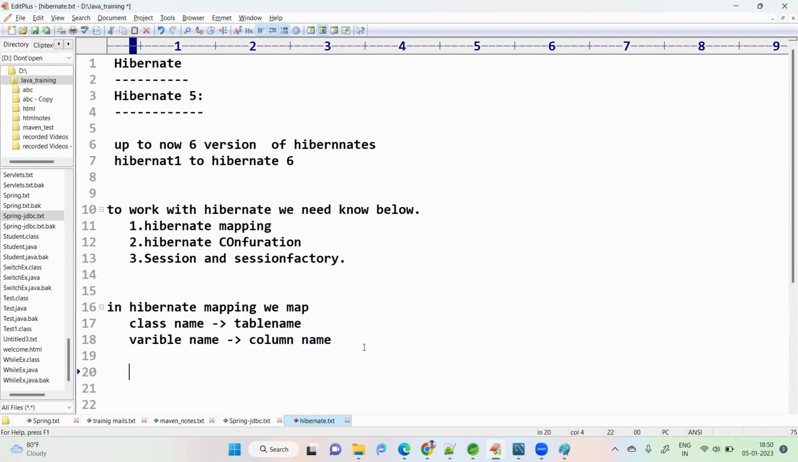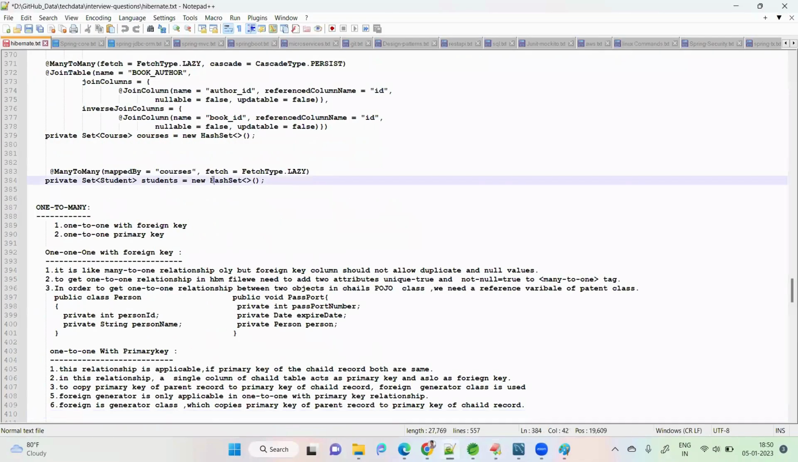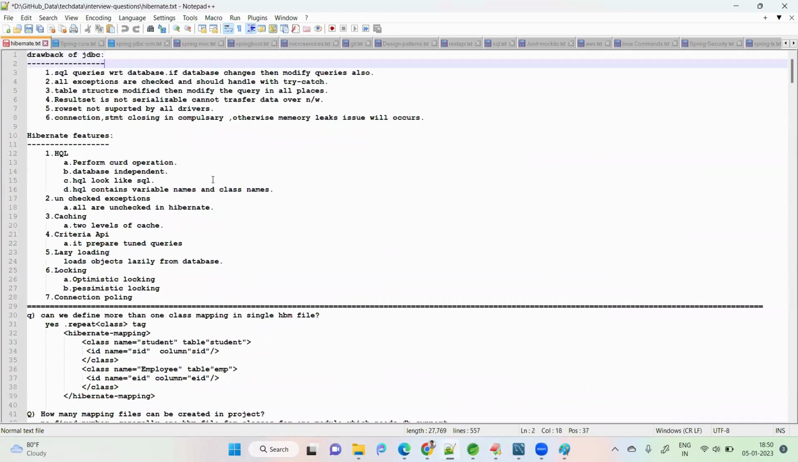Before that, in Hibernate we have two types of mapping. One is XML, which looks like Spring XML configuration. Another one is annotation. I have not discussed XML configuration, but if you want, I will directly show one example. I have the code already.